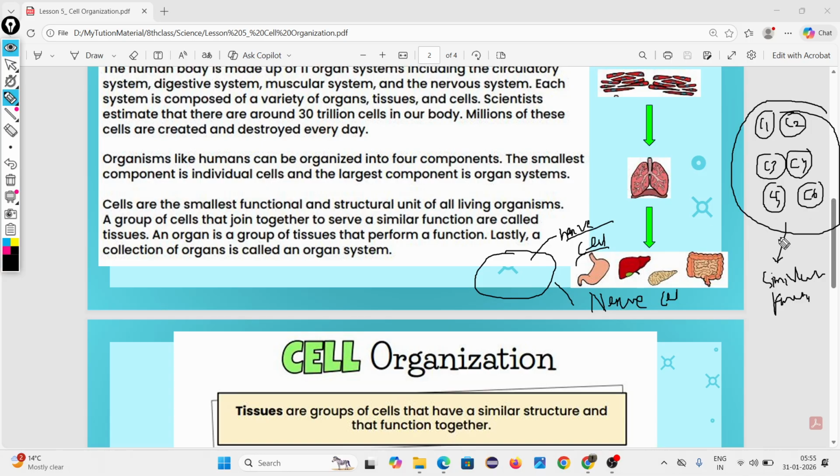Similar function means the cells available inside our brain perform similar functions: carry the message, process the message, give output to the message, give a response to the message. This is the work of a nerve cell.